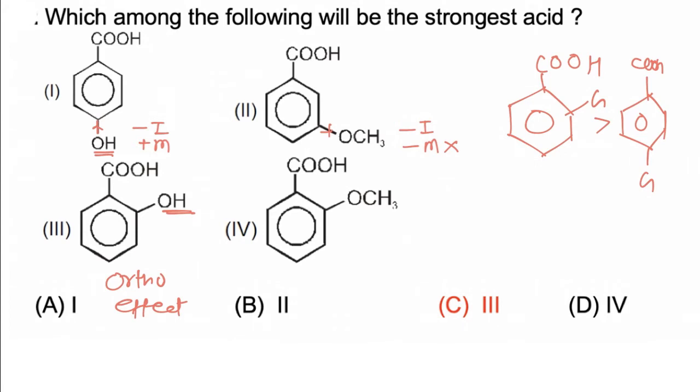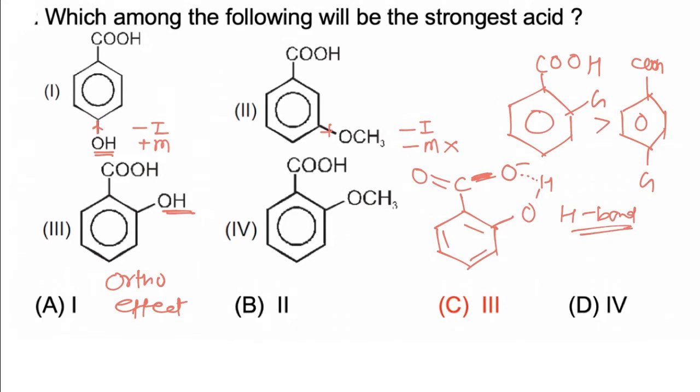Along with the ortho effect, when the salt is formed and the carboxylate anion is formed, this carboxylate anion, the O negative ion, will be stabilized by hydrogen bond of the OH group, so it is extra stabilized. So third will form the most stable conjugate base, and hence acidic strength will be maximum for third.